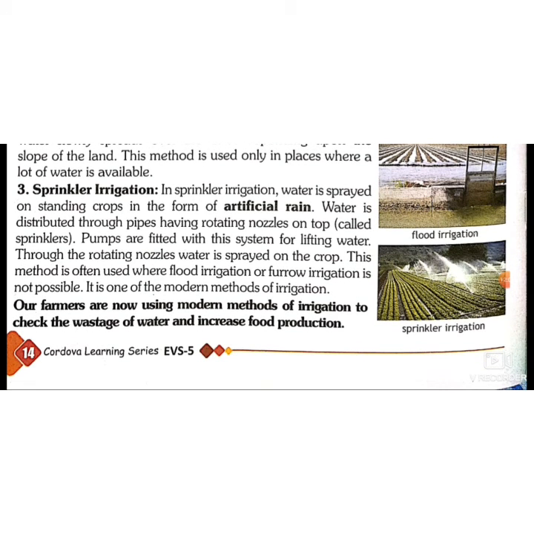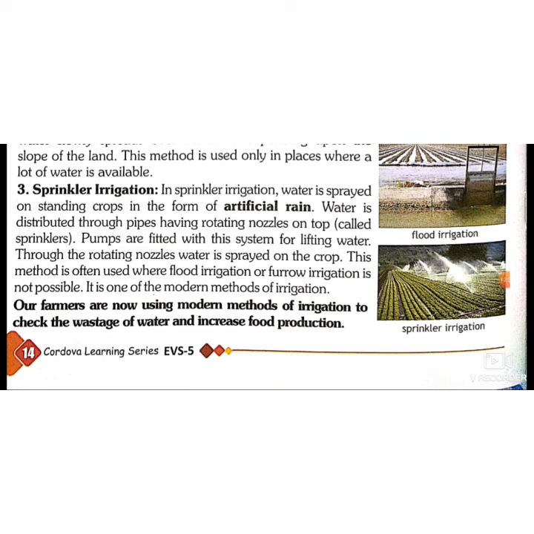Third is the sprinkler irrigation. Sprinkler irrigation is also known as artificial rain because water is sprayed in the form of rain and it is not natural. So that's why it is called artificial rain, because it has a pipe with a rotating nozzle which moves, and when this rotating nozzle moves, the water is sprayed on the crop, and this method is used where flood or furrow irrigation is not possible. It is the modern method.